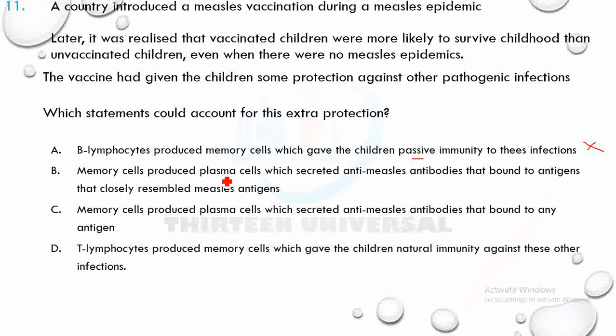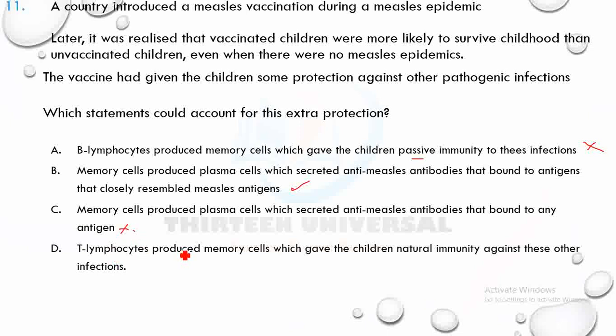B says memory cells produce plasma cells which secrete anti-measles antibody that bound to antigens that closely resemble measles cells. Okay, this makes sense. C says memory cells produce plasma cells which secrete anti-measles antibodies that bound to any antigen. No, antibodies are known for specificity, so this is wrong.